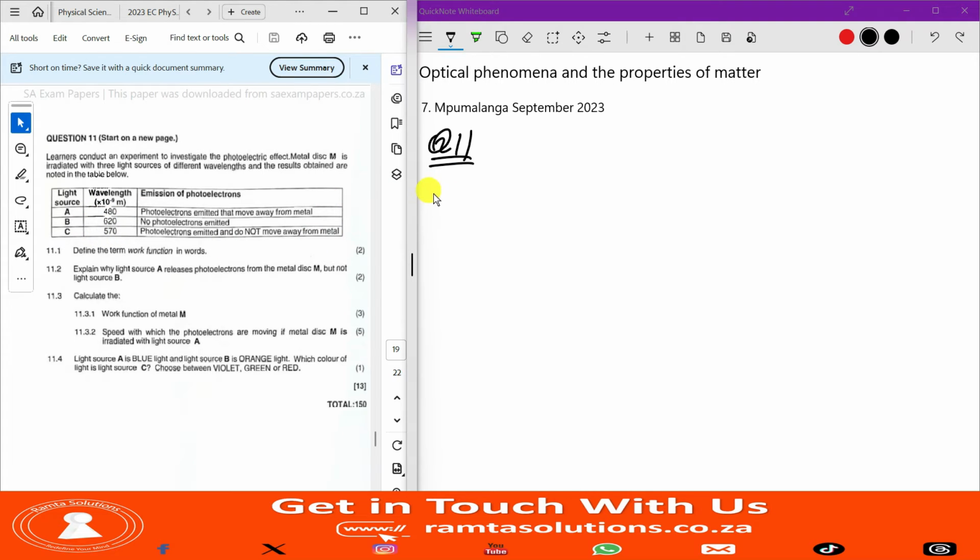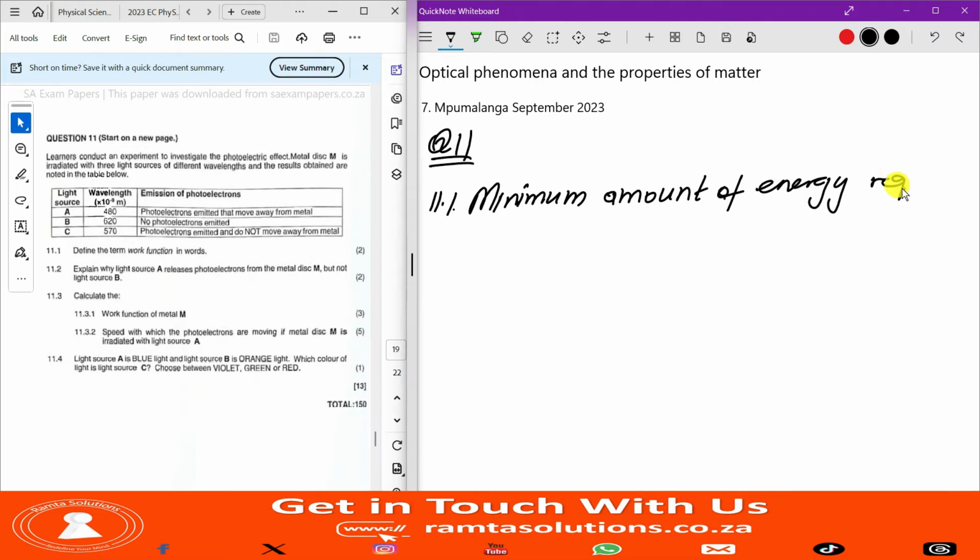11.1: Define the term work function. It is the minimum amount of energy required to eject electrons from a metal surface.